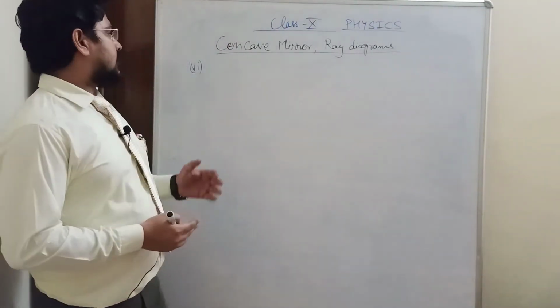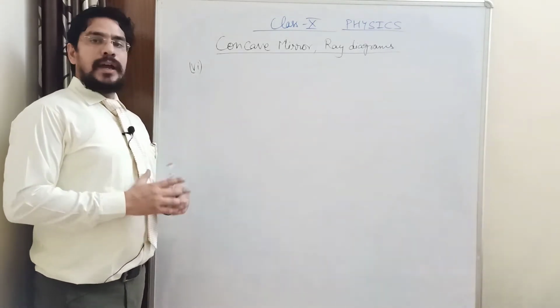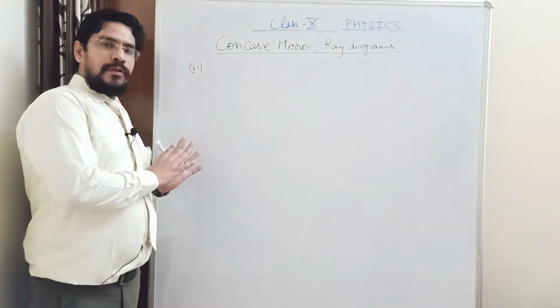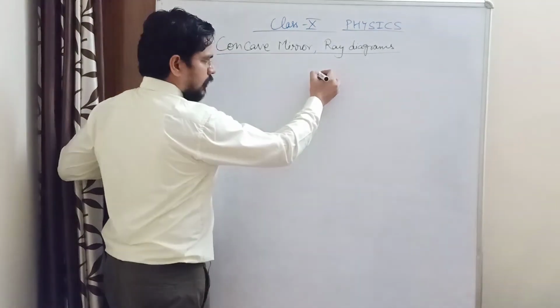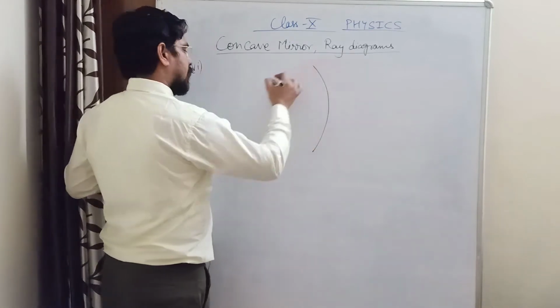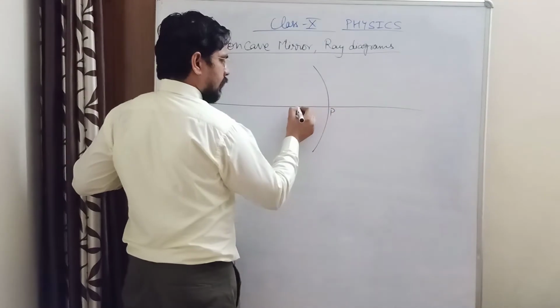Last but not least, the sixth case for the ray diagram of concave mirror is different from all previous 5 cases which we have discussed. So here we are having concave mirror and the object is placed between focus and pole.